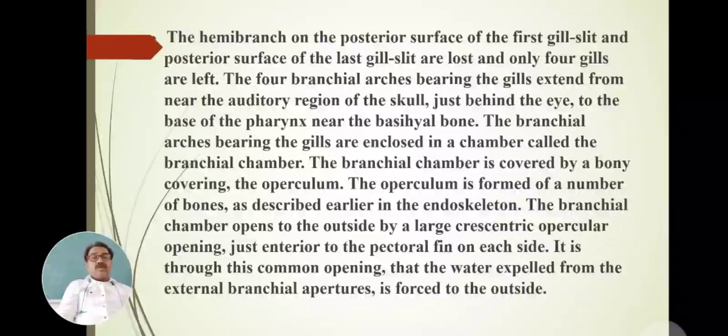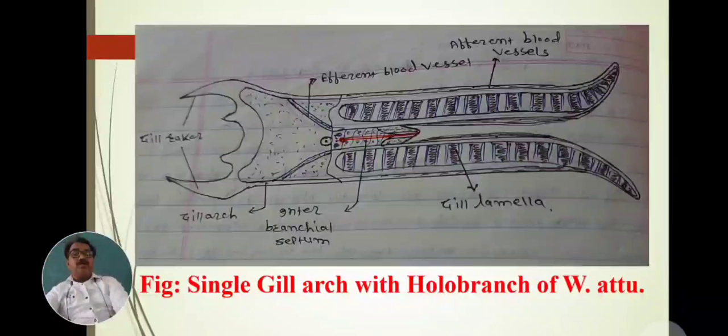It is through this common opening that the water is expelled. In the branchial chamber, or in the operculum, two walls are present. One is the oral wall in the mouth, and the second is the wall in the operculum. These two walls are useful for incurrent and excurrent flow when water enters the branchial chamber or the mouth region.